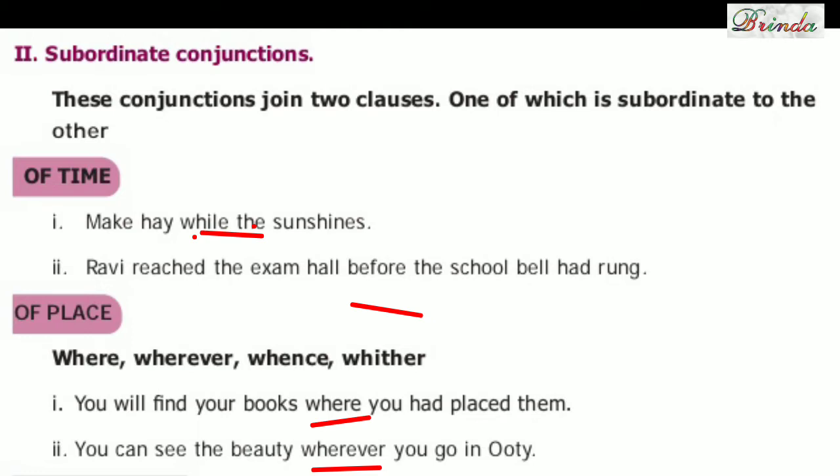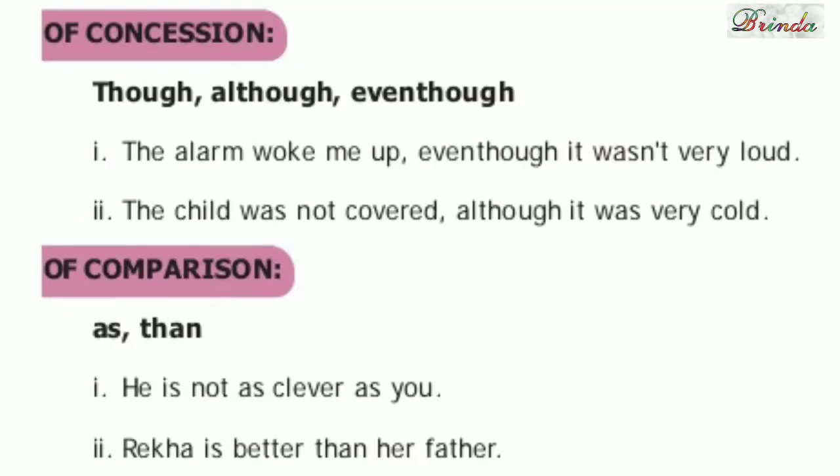Of place, if you see: where, wherever, whence, whither. First one, you will find your books where you had placed them. You can see the beauty wherever you go in Ooty. Next one, of concession: though, although, even though.